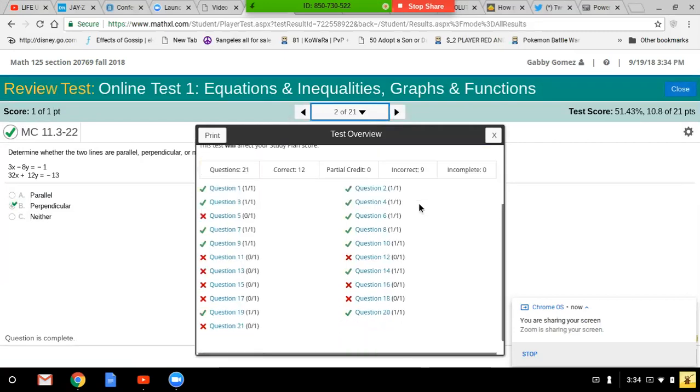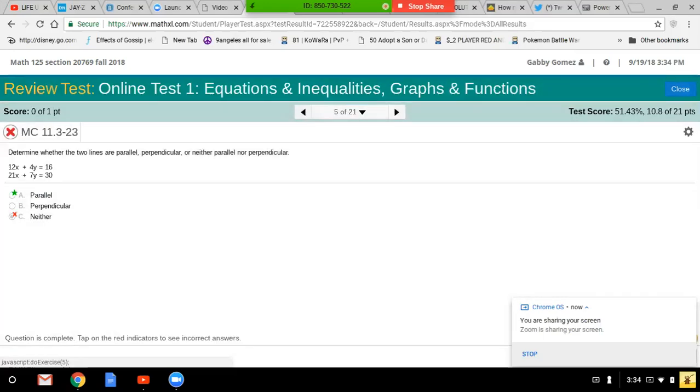If you scroll down, you see you made a mistake on problem number 5, number 8, and so on. So what I suggest is to click on problem number 5. Then you see this reference number here, MC 11.3-23. This is the reference number you want to write next to question number 5 on a piece of paper. I'm going to do the same thing right now. I'm going to write question number 5, and the reference number next to it is 11.3.23.